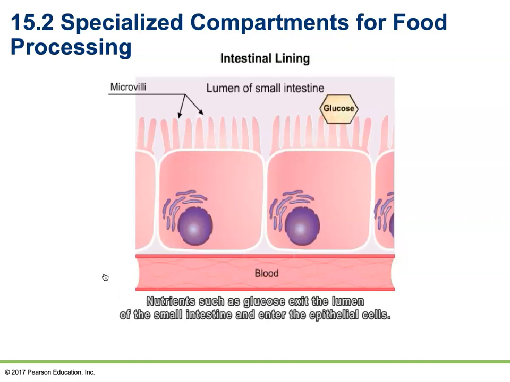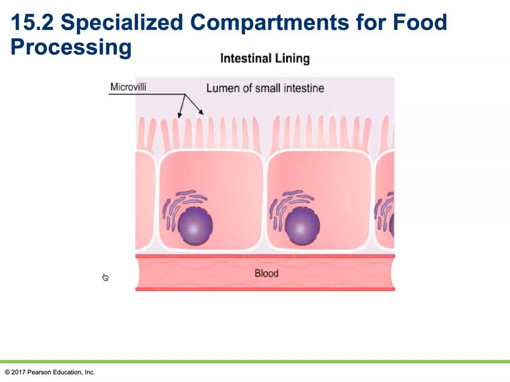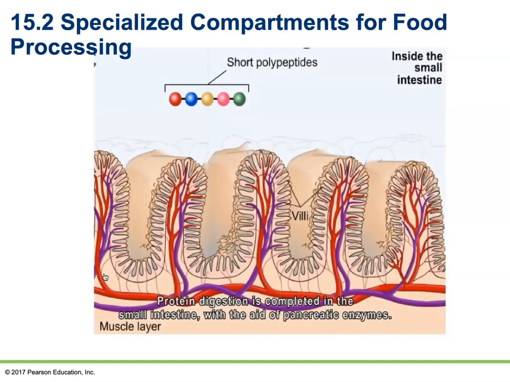Nutrients such as glucose exit the lumen of the small intestine and enter the epithelial cells. The absorbed glucose exits the epithelial cells and enters the bloodstream, which carries it throughout the body. Protein digestion is completed in the small intestine with the aid of pancreatic enzymes.